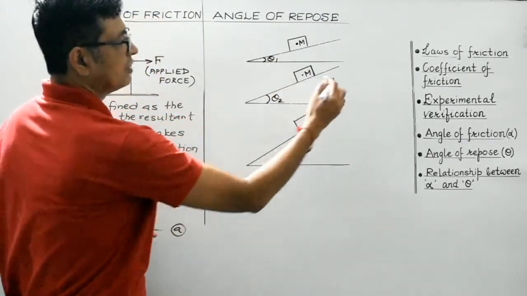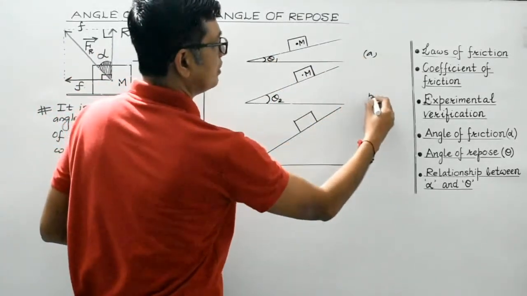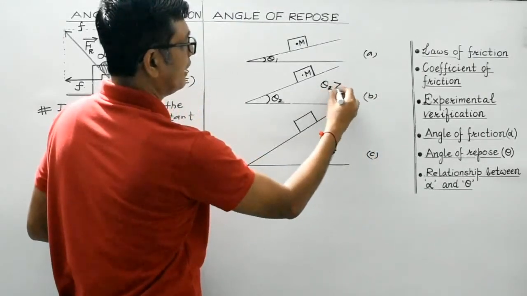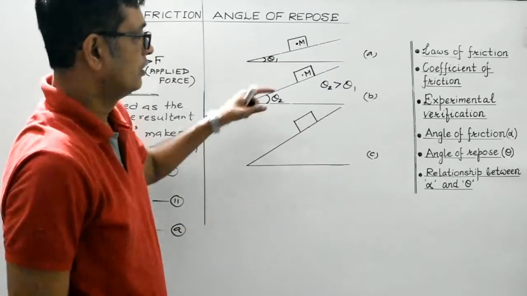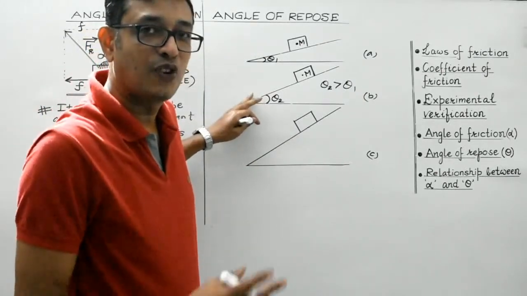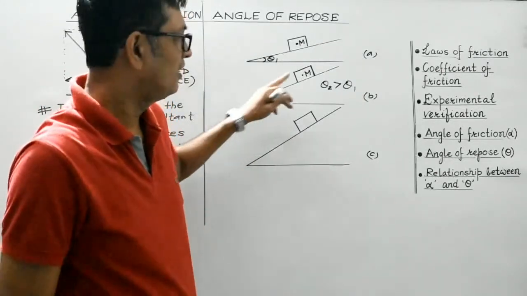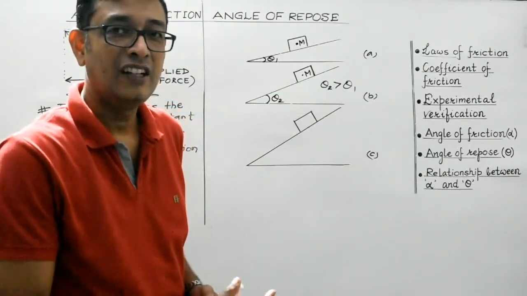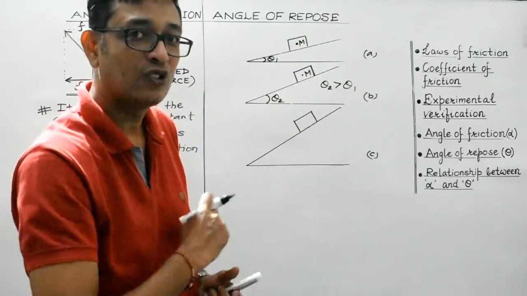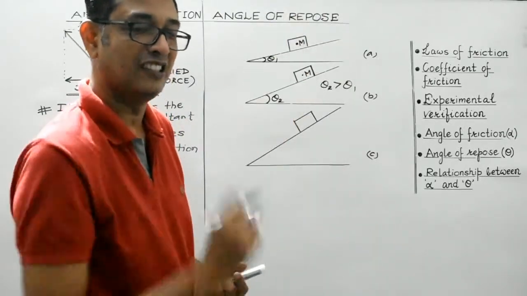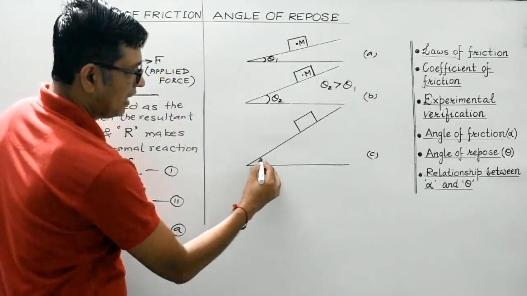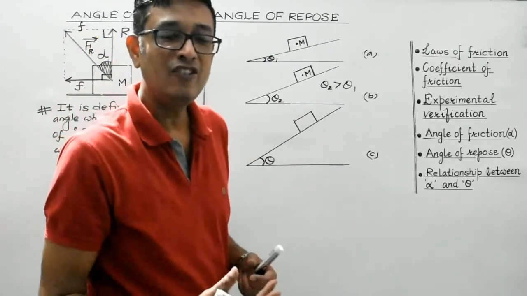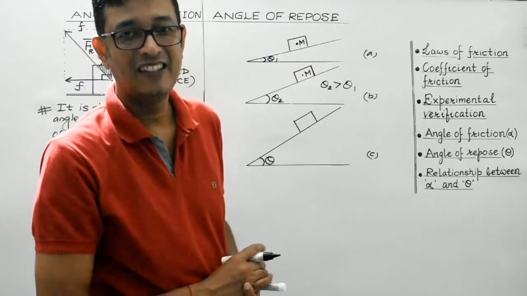Here theta 2 is, this is A, this is suppose B, and this is C. Here theta 2 is greater than theta 1. Suppose when the angle is increased from theta 1 to theta 2, still the block doesn't slide. Now let us consider the angle which the inclined plane makes with the horizontal be further increased. Suppose at angle theta, the block placed on the inclined plane just begins to slide.